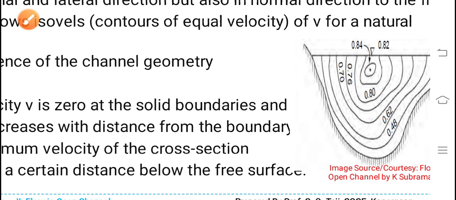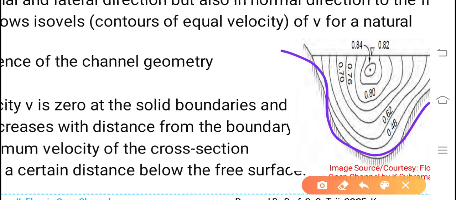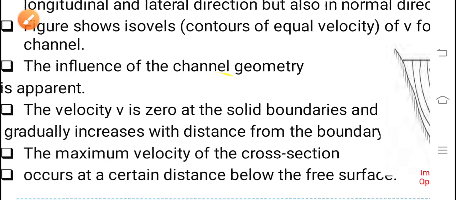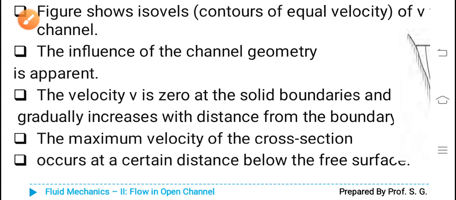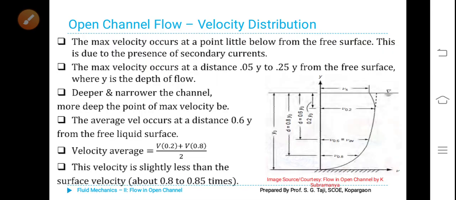So at boundary it is 0, and as it moves toward the center, the velocity increases. That is the meaning of this statement. The maximum velocity of the cross section occurs at a certain distance below the free surface. So the maximum velocity will not be at the free surface, it is just below the free water surface.